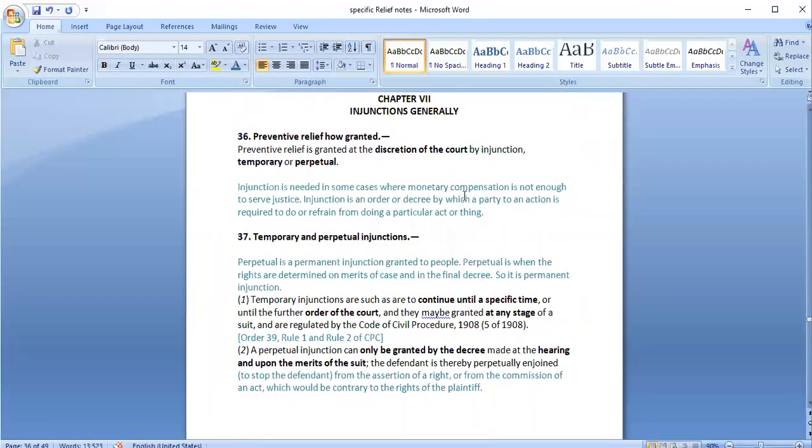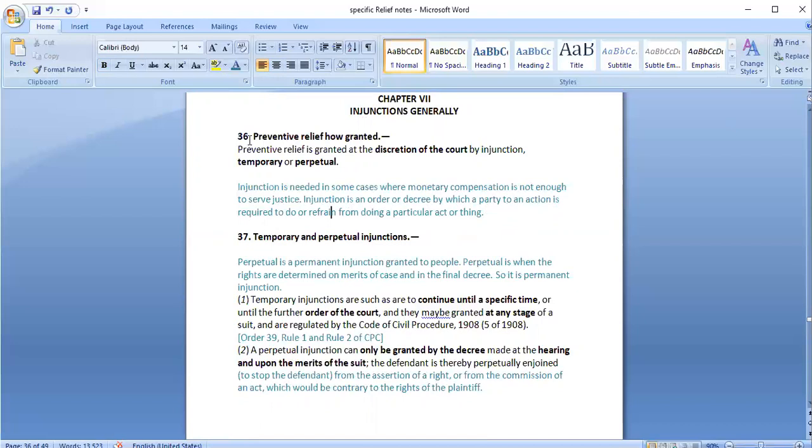Injunction is needed in some cases where monetary compensation may not be enough to serve justice. Injunction is an order or decree by which the party to an action is required to do or refrain from doing any particular act. So sometimes we cannot calculate the loss in terms of money, or money would not be sufficient to provide justice to the person. So in such cases, injunction may be provided as a preventive relief, and the court would direct the other party to do something or not to do something.